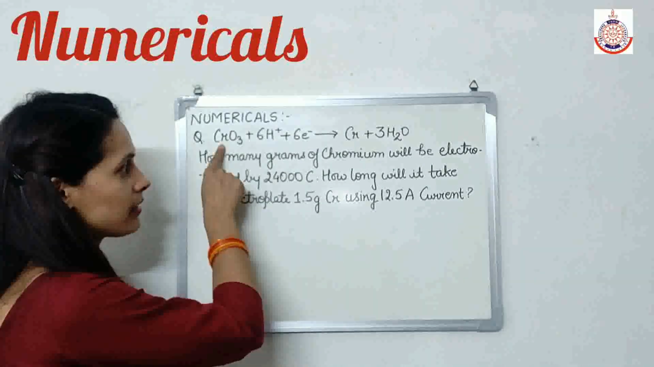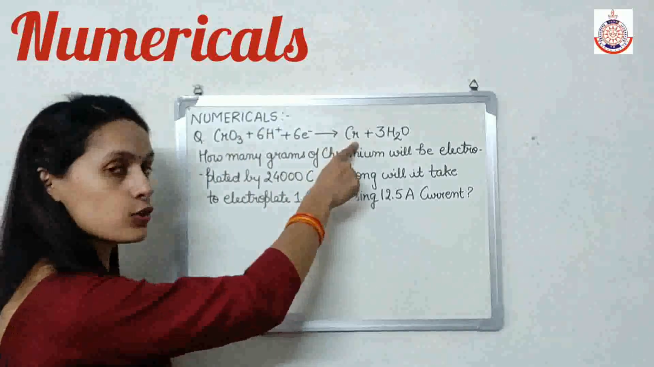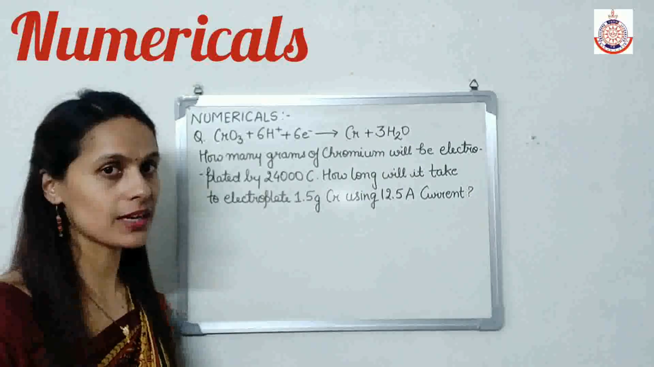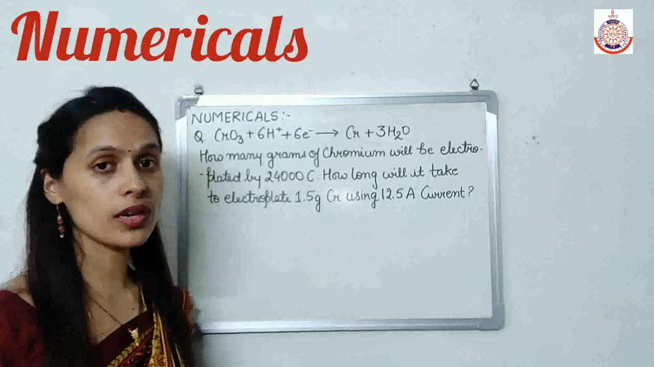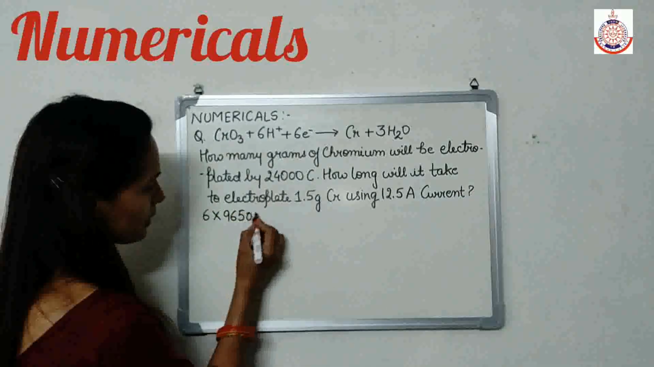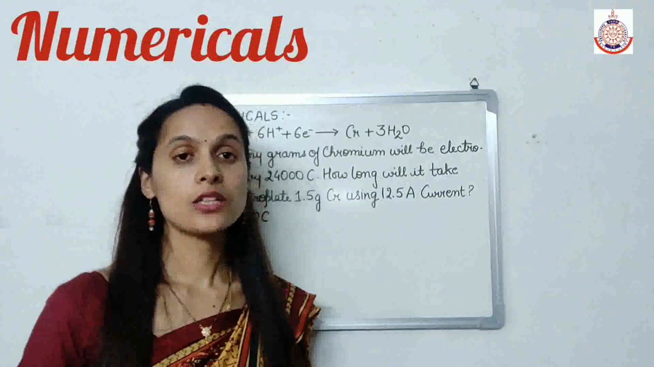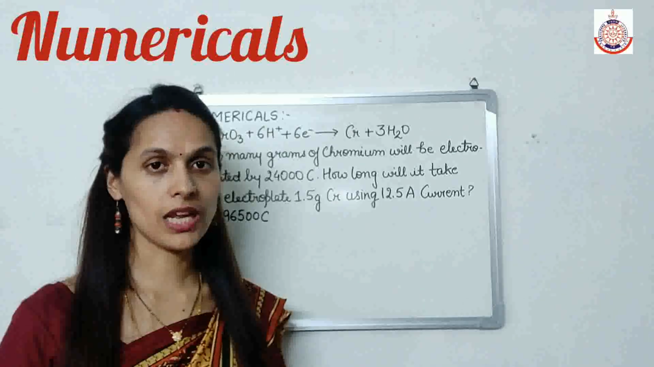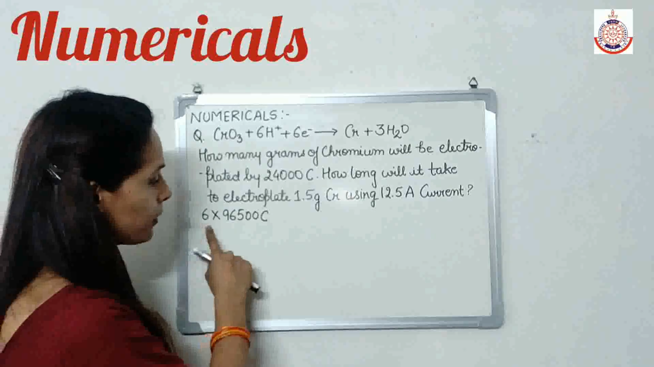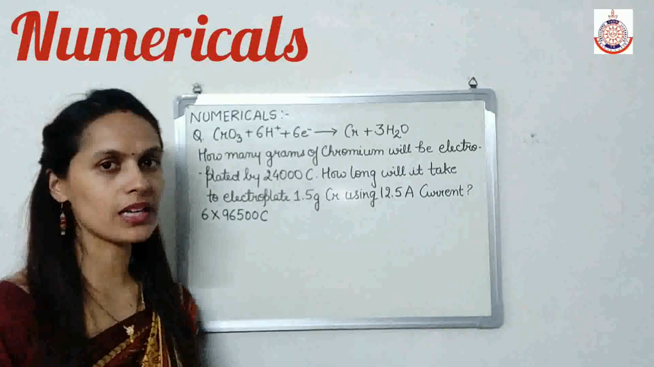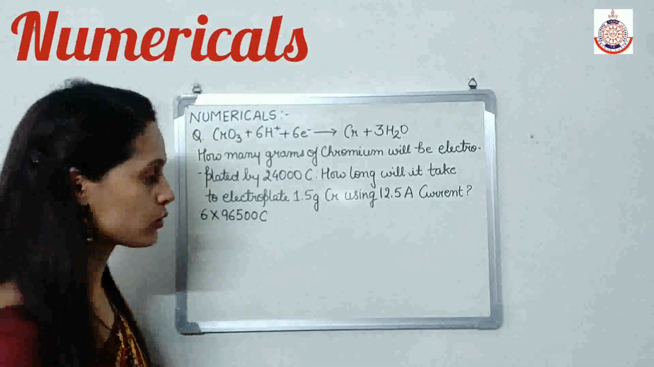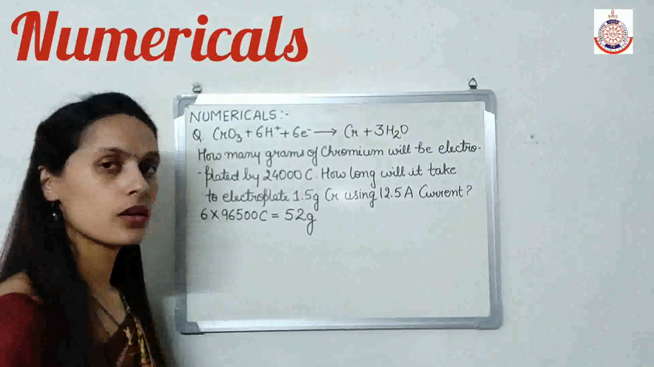Now, if one CrO3 requires 6 electrons to convert into Cr, then 1 mole of CrO3 requires 6 into Avogadro number of electrons. It means 6 into 96500 coulomb charge. So when we provide this much electricity, how much chromium will we get? The Avogadro number and the atomic mass, and that is equal to 52 gram. The atomic mass of chromium is 52 gram.